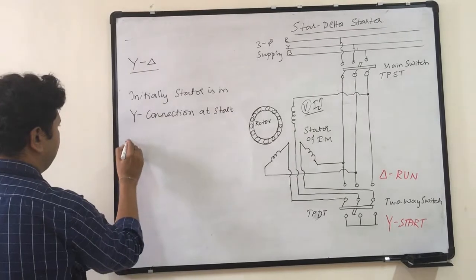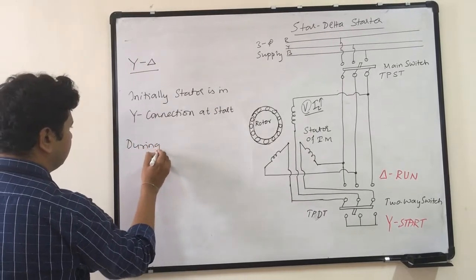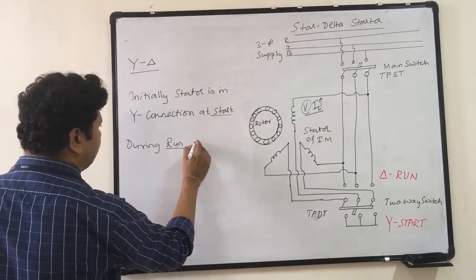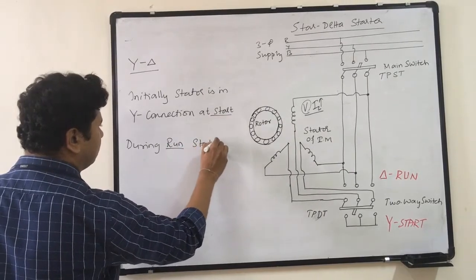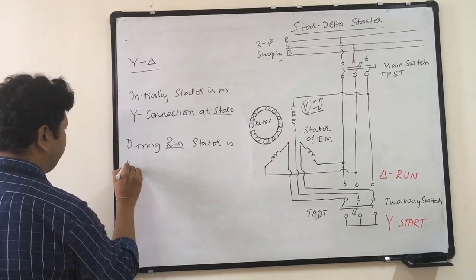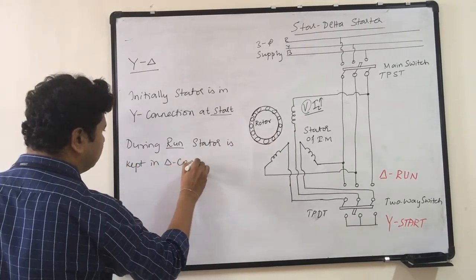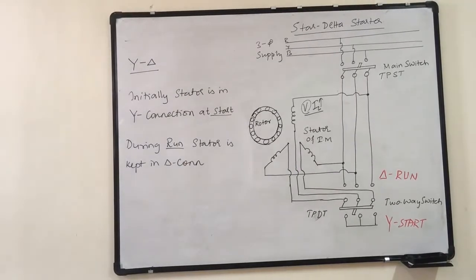During run, the stator is kept in delta connection.